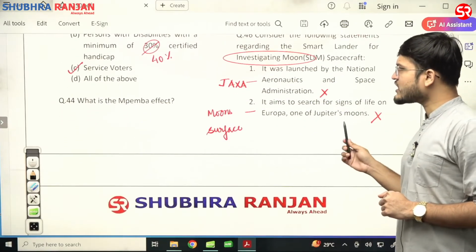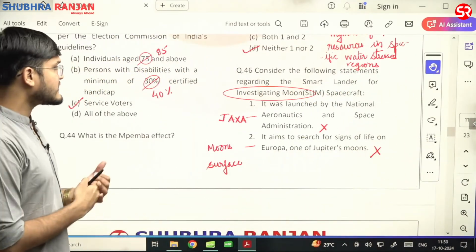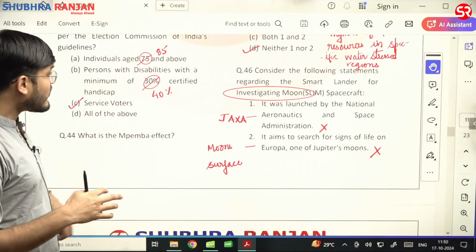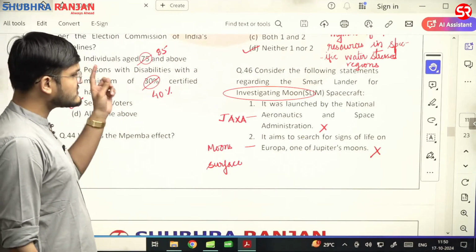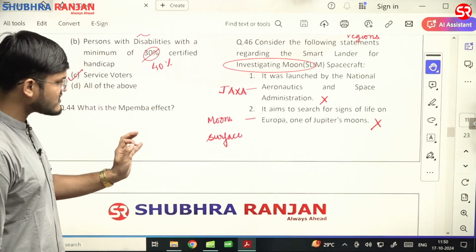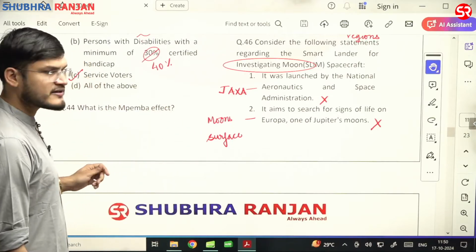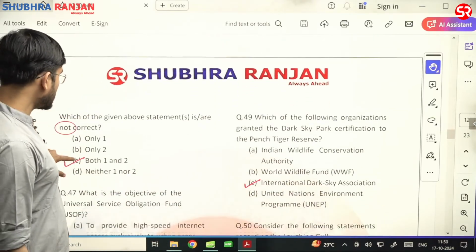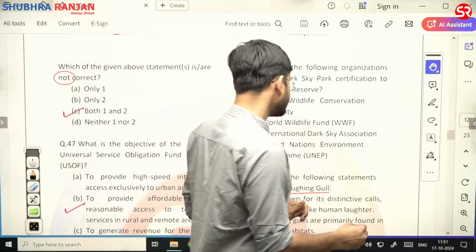Now let us see question number 46 also. 46 is also a very important question. That is SLIM, Smart Lander for Investigating Moon spacecraft. It was launched by the National Aeronautics and Space Administration, no, JAXA. It aims to search for signs of life on Europa, one of Jupiter's moons. No, it is with respect to the Moon's surface. Both the statements are wrong. Correct answer would be C, that is both 1 and 2.